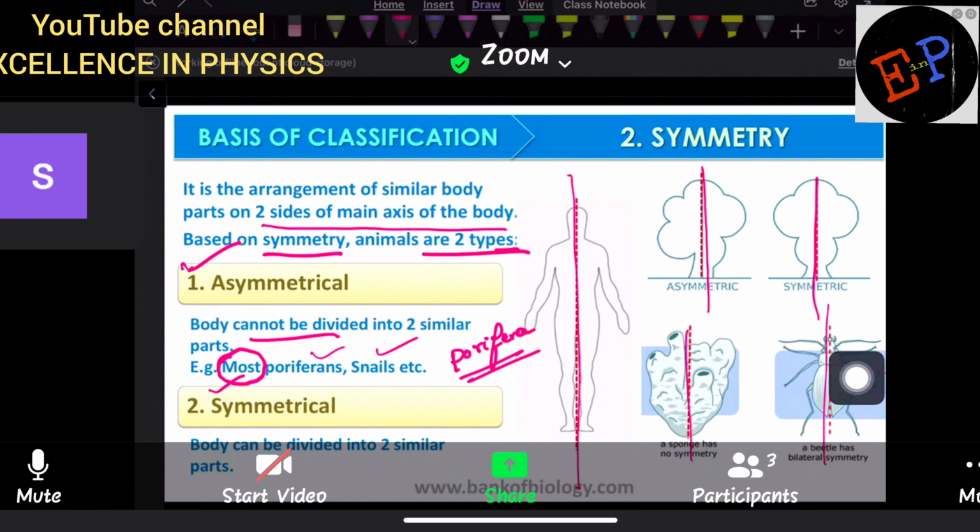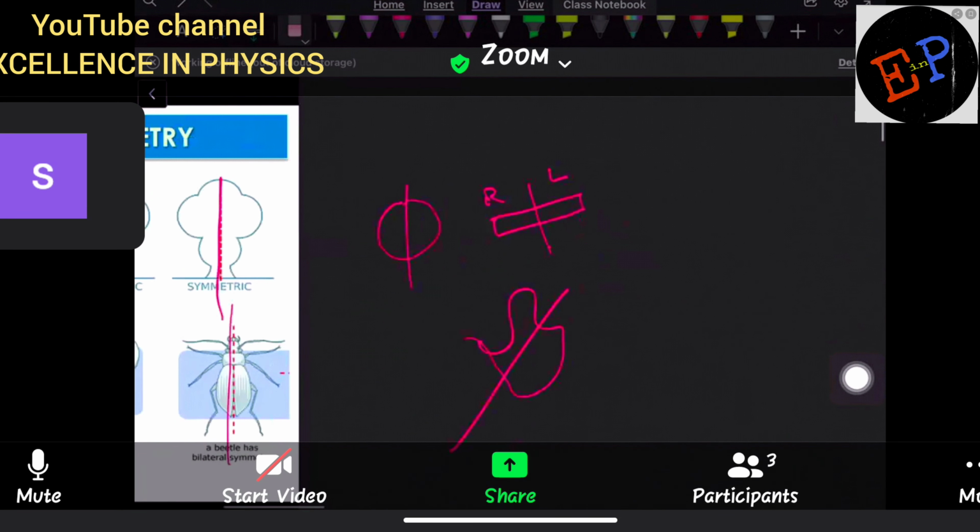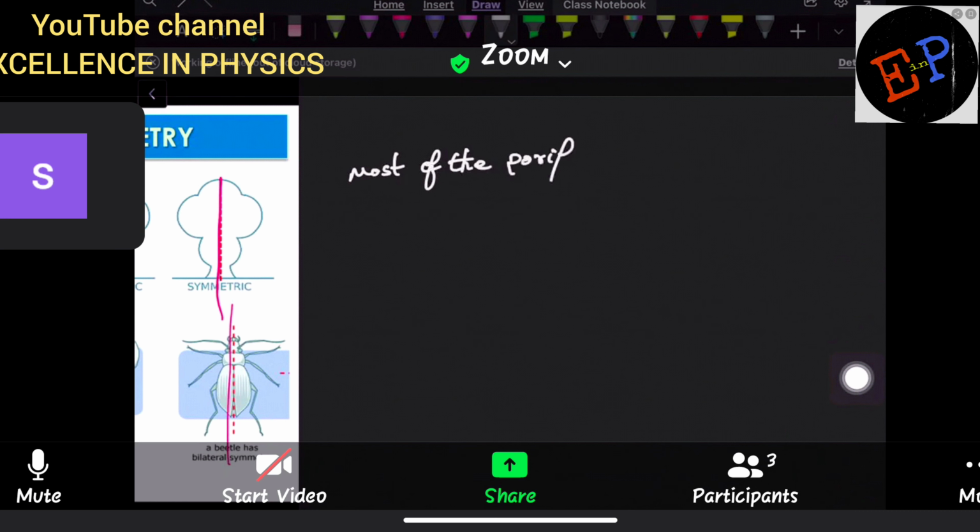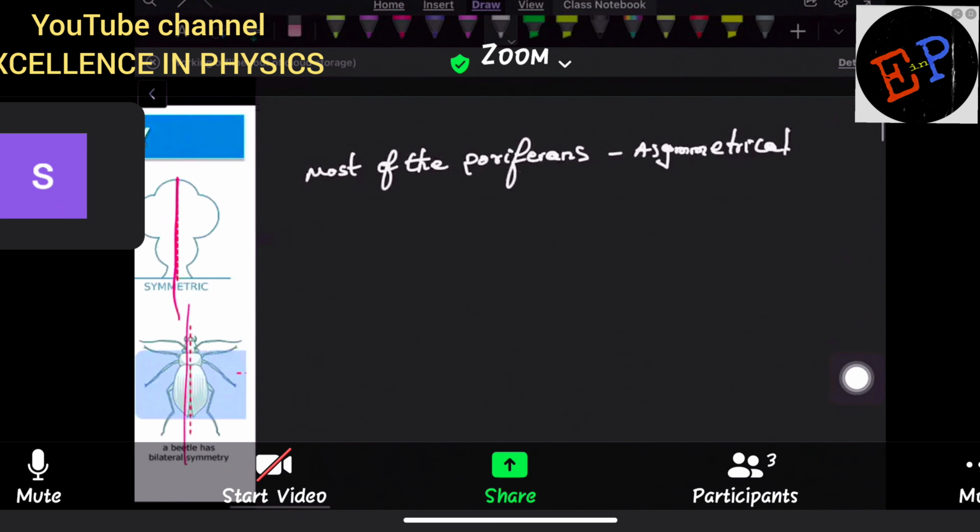So here we write down. In most of the poriferans, they are asymmetrical. What is meant by asymmetrical? You don't find any symmetry. But in some poriferans, you see what kind of symmetry? You see circular or radial symmetry.